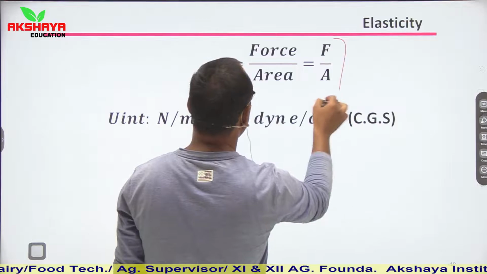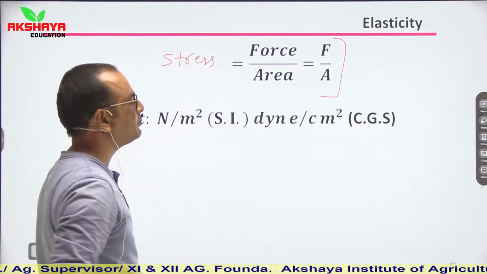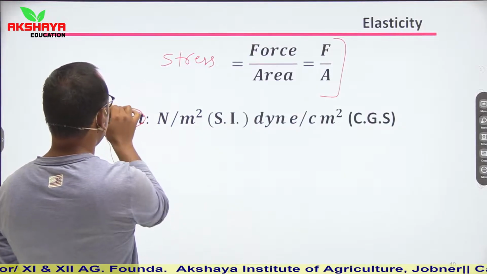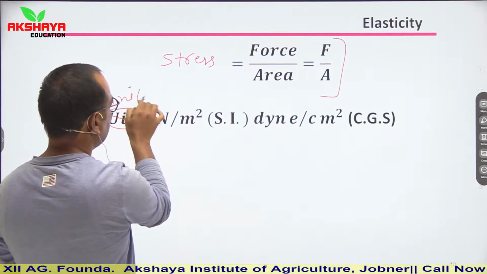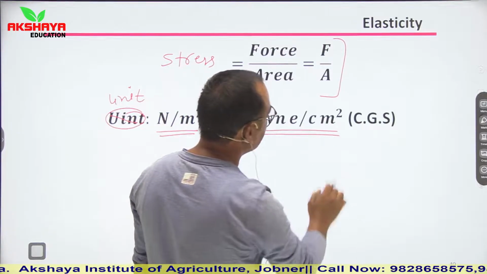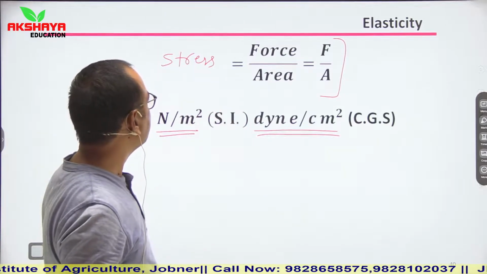So this is its formula, that stress is equal to force upon area. Its SI unit is Newton per meter square and CGS unit is dyne per centimeter square. So this is the unit of stress.